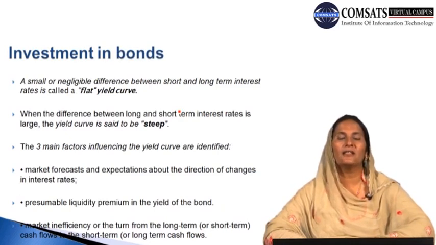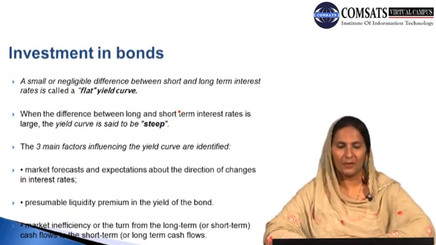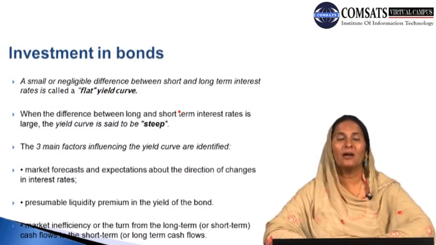In other words, when we can predict what pattern of fluctuation the interest rate trend is likely to adopt, this is one important factor which is likely to influence the shape of the yield curve.